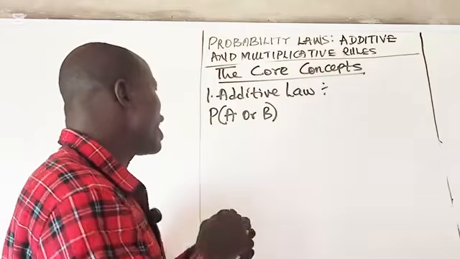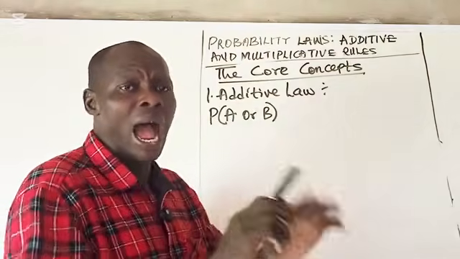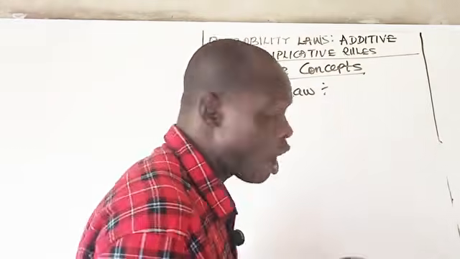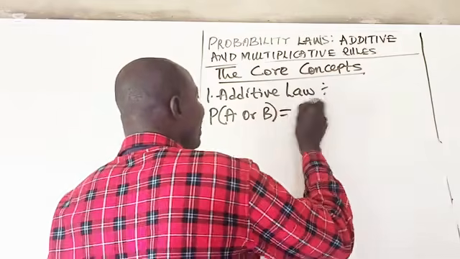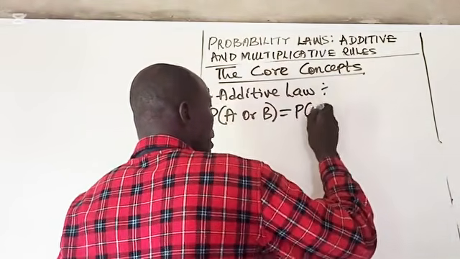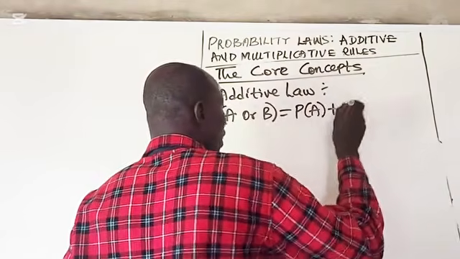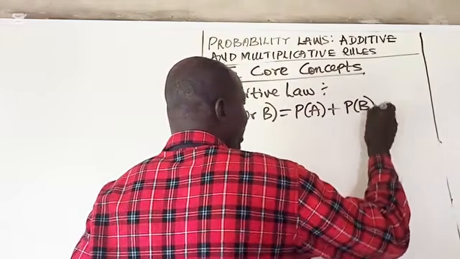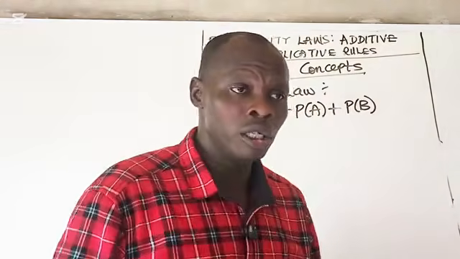You either have A or B and not both. Remember the song says, when you see or, you add. So it will be the sum of their separate probability: probability of event A plus probability of B. When you see or, you add.